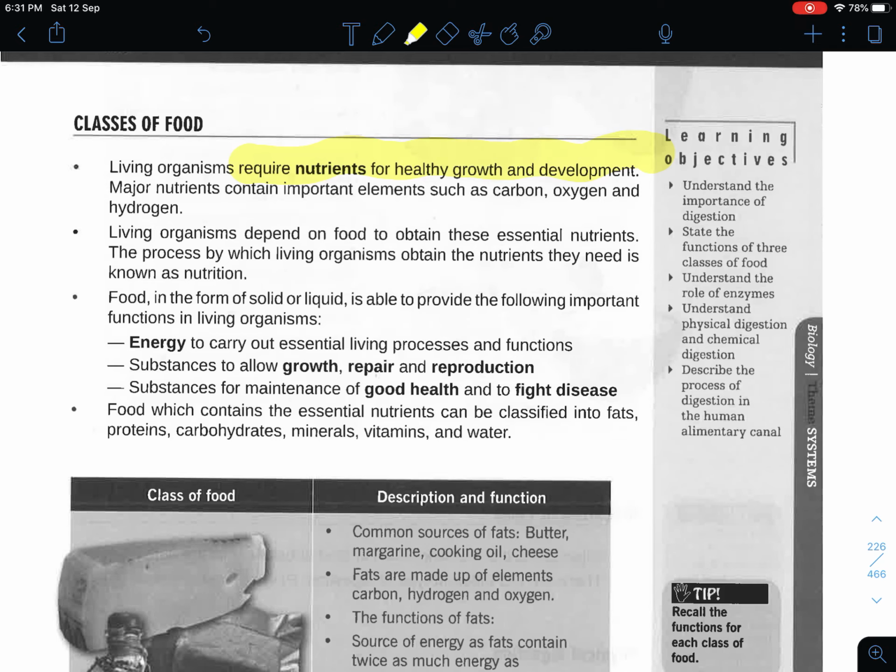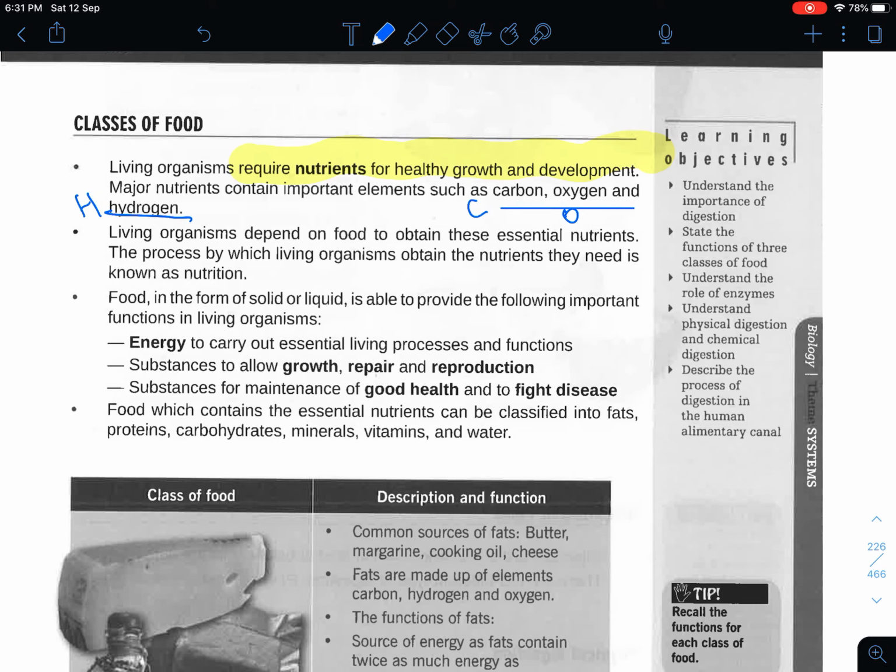And most of these nutritional groups will contain elements that can be found in the periodic table: your carbon, your oxygen, and hydrogen. So carbon, the symbol is C, oxygen is O, and hydrogen is H. Living organisms tend to depend on these essential nutrients, and for us to take in all these things, our body has a few functions, for example, digestion and absorption.